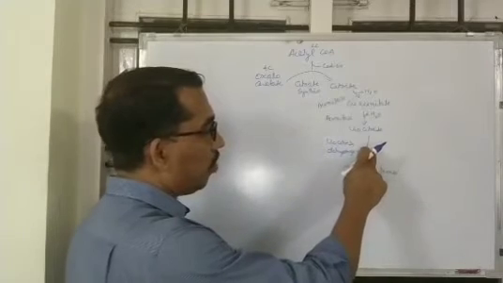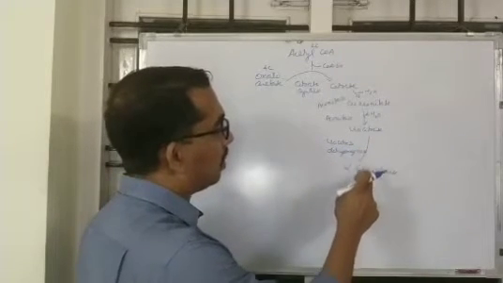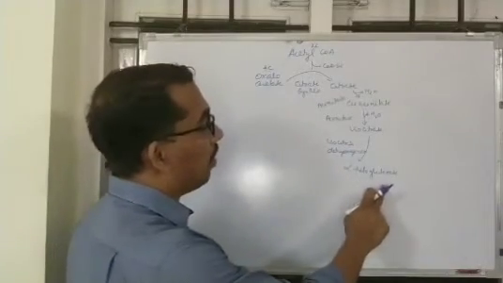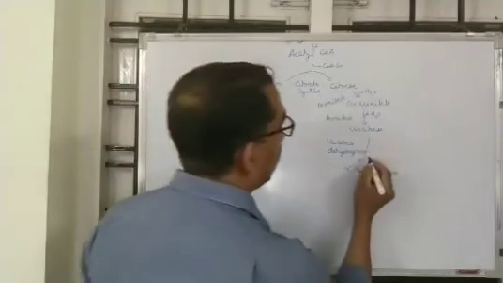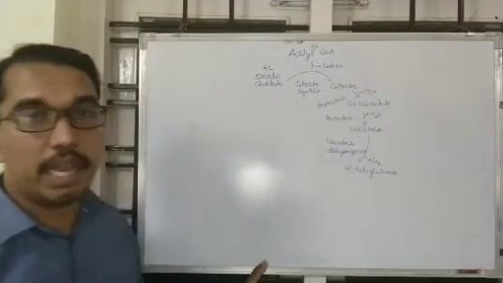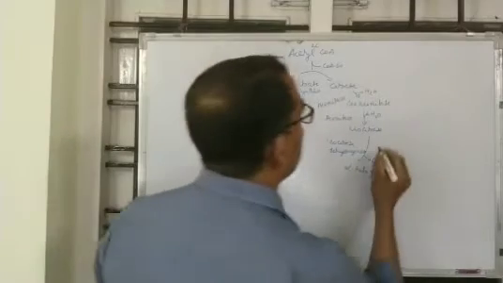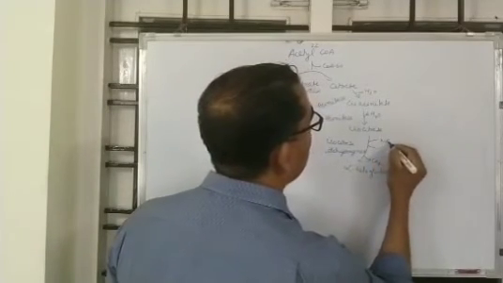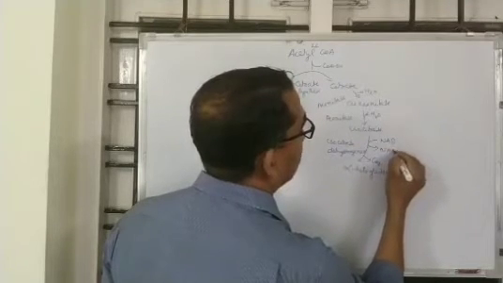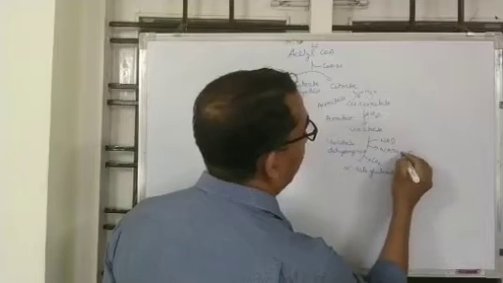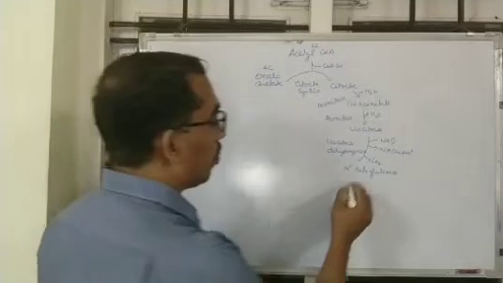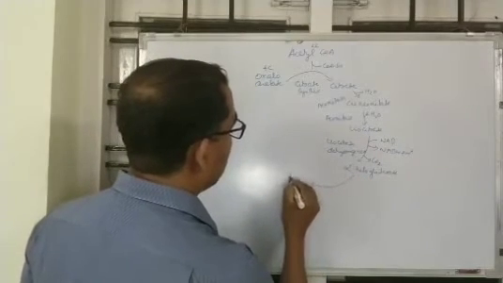Isocitrate is converted into oxalosuccinate, and oxalosuccinate is converted into alpha ketoglutarate, with one carbon dioxide eliminated. And here one high energy compound is formed: nicotinamide adenine dinucleotide, NAD, is converted into NADH, a high energy compound.